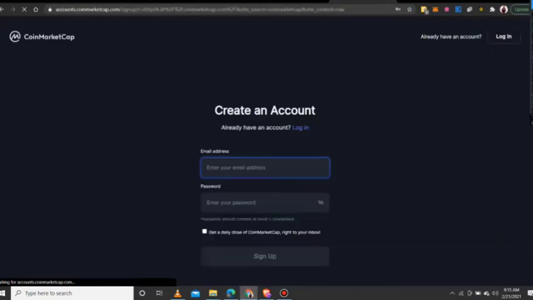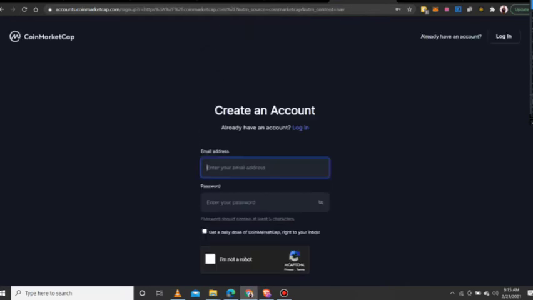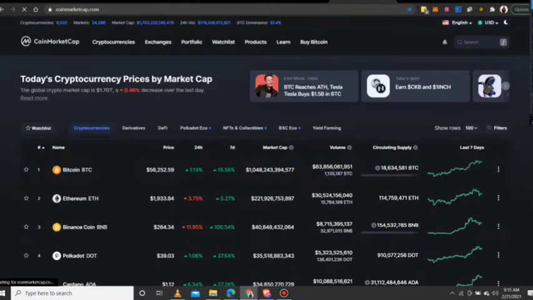Enter your email, password, and get a daily dose of CoinMarketCap from your inbox. Verify yourself that you're not a robot. You sign up. Then you get a notification in your mail. You activate your account. So you can come and log in here or log in here. I'm going to log myself back in. It's my personal email.